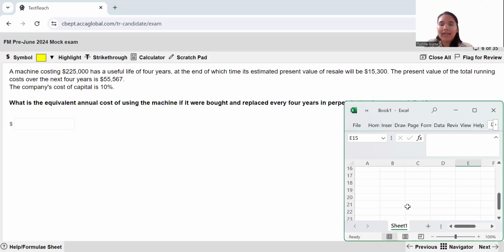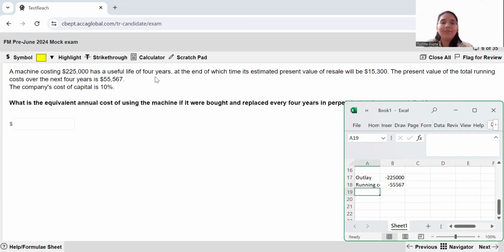So now we come back to our Excel. This question involves numbers. Firstly, we need to find out the NPV. So how do we find out the NPV? Number one is our initial outlay. Initial outlay will be presented as a negative figure because this represents money going out of our business. So minus 225,000. Then you have running costs throughout the entire life. Running costs are given to you. Again, this I am putting as a negative figure because this represents your cash outflows.